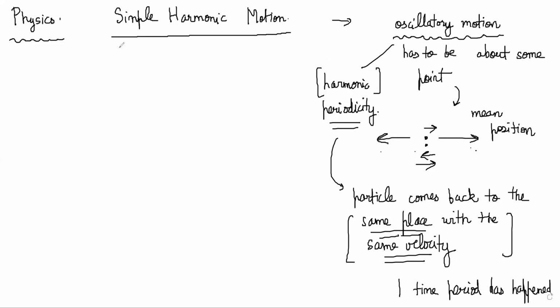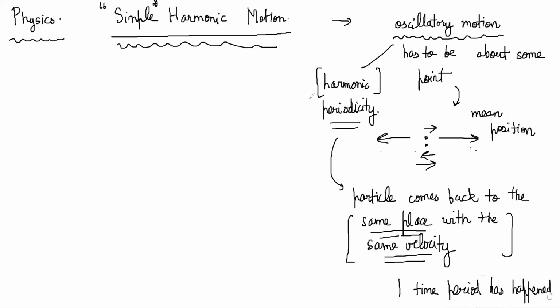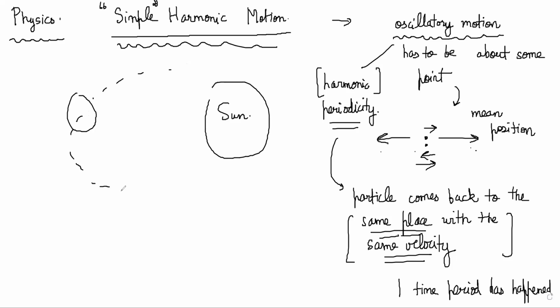However, in the name of the chapter itself, you see that it is simple harmonic motion. So what is so simple about it? Harmonic motion we understand, for example, Earth goes around the sun. That is clearly a periodic motion, right? Every year it goes around the sun once. But can we call it a simple harmonic motion?